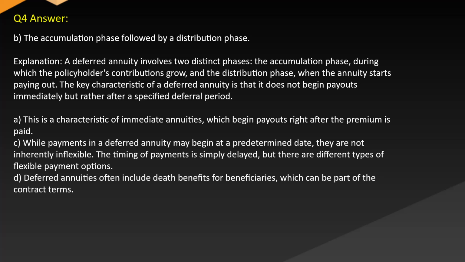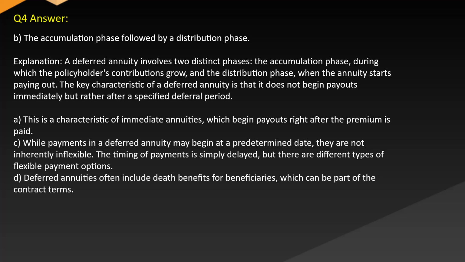Answer. B. The accumulation phase followed by a distribution phase. Explanation. A deferred annuity involves two distinct phases: the accumulation phase, during which the policyholder's contributions grow, and the distribution phase, when the annuity starts paying out. The key characteristic of a deferred annuity is that it does not begin payouts immediately, but rather after a specified deferral period. A. Immediate payout is a characteristic of immediate annuities, which begin payouts right after the premium is paid.